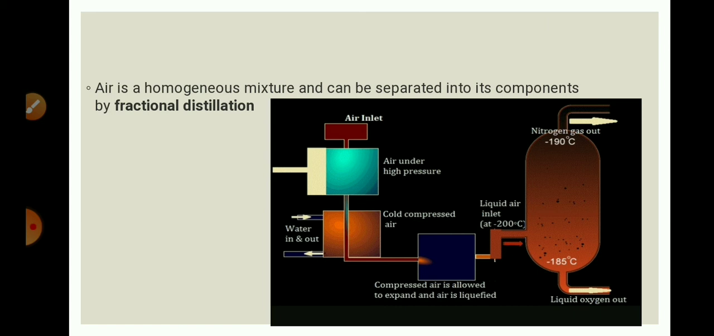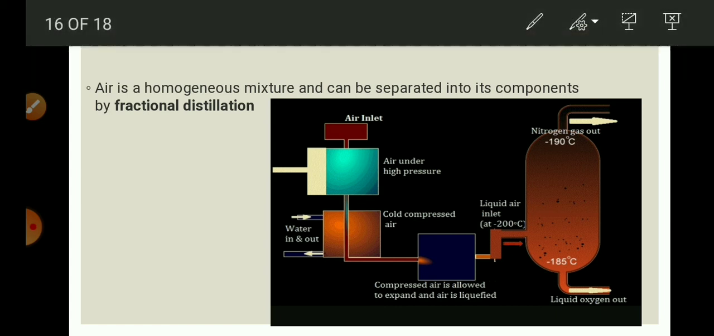Air is a homogeneous mixture and can be separated into its components by fractional distillation. See, this is the inlet of air. By increasing pressure and decreasing temperature, that air can be liquefied. Compressed air is allowed to expand and air is liquefied. Liquefied air is passed into this fractionating column and we can obtain nitrogen gas and oxygen gas.